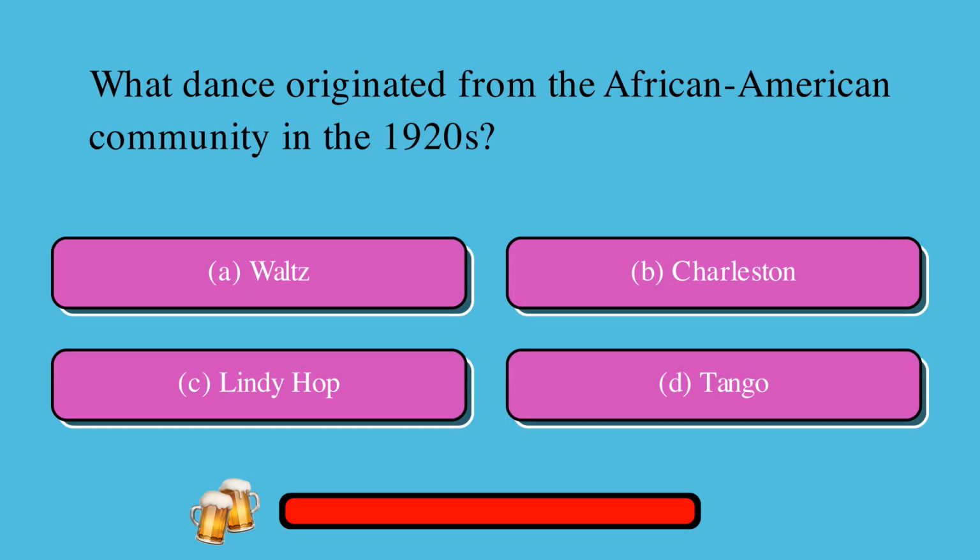What dance originated from the African American community in the 1920s? A. Waltz, or B. Charleston, or C. Lindy Hop, or D. Tango? The correct answer is B, Charleston.